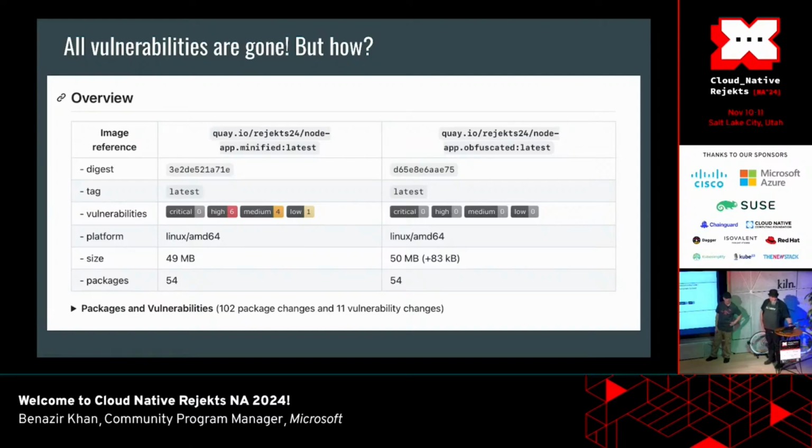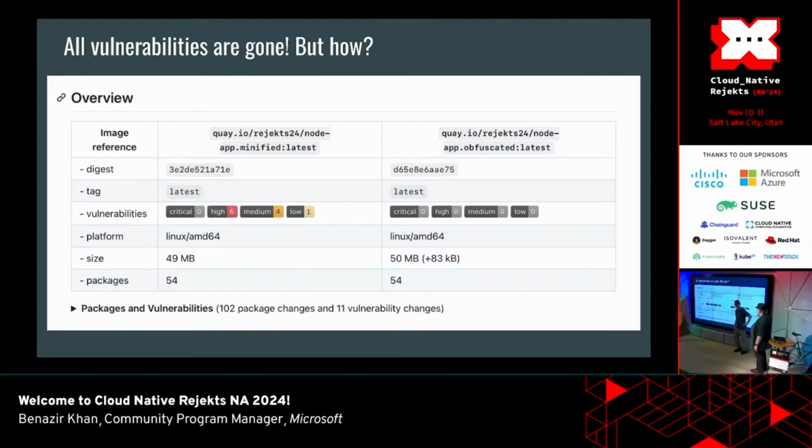So this is another difference between the minified image and the obfuscated image. What's interesting is that we grew in size a little bit. We have the same number of packages, and we see no more vulnerabilities. Right here in the bottom line is an interesting state, because it says 102 packages changed and 11 vulnerability changes.